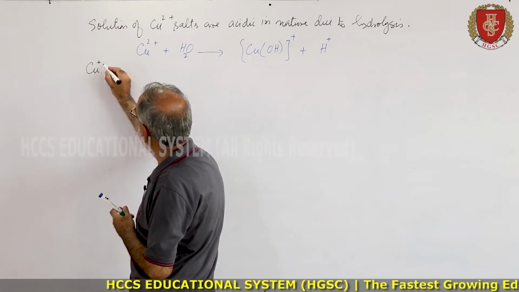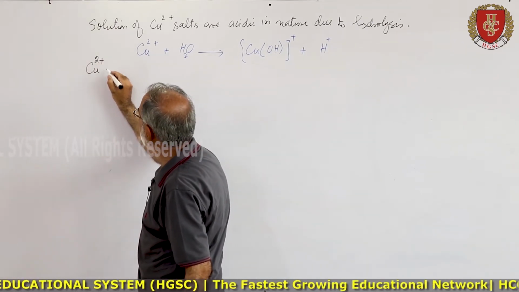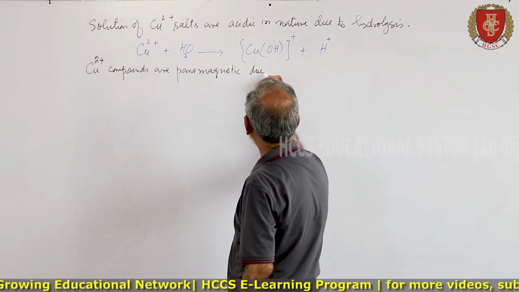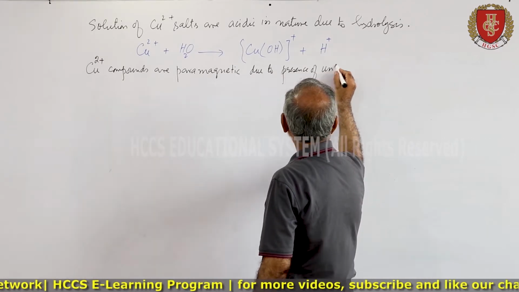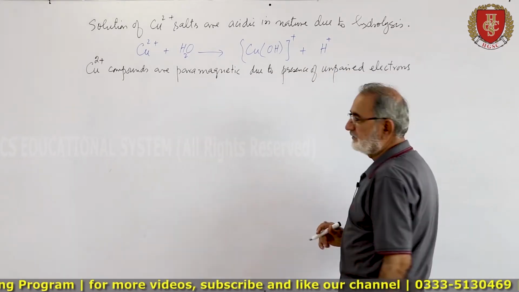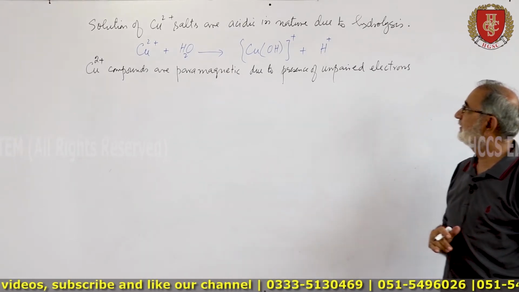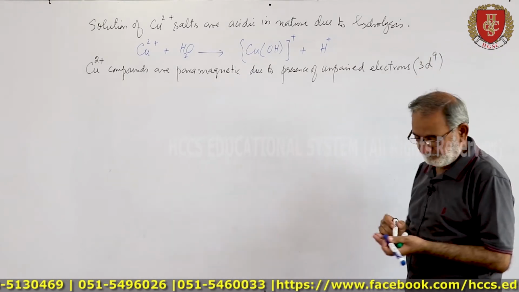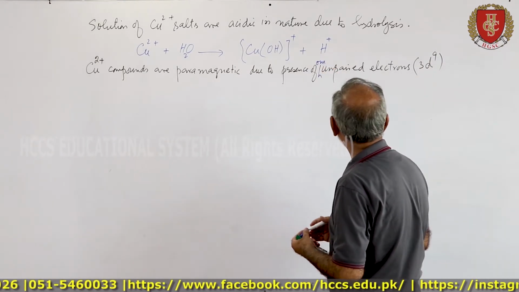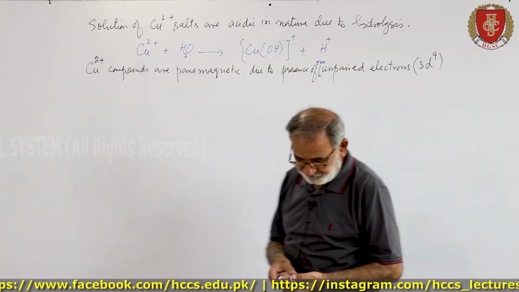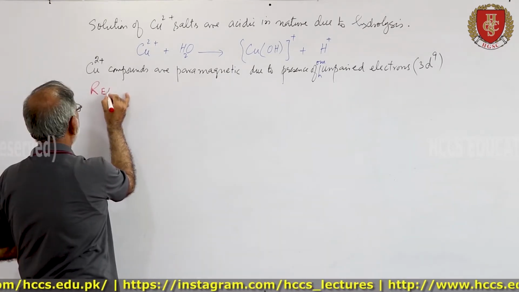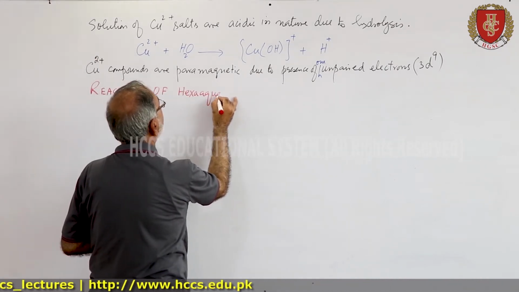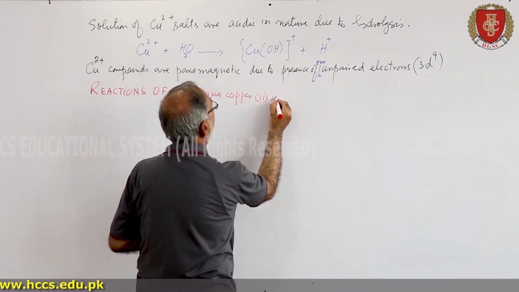Cu2+ compounds are paramagnetic due to the presence of unpaired electrons, that is 3d9, one unpaired electron. Now we will describe the reactions of hexaaqua copper 2 ions.